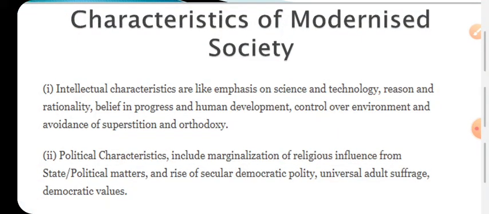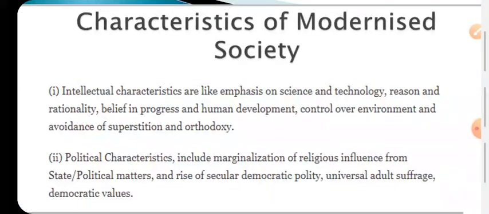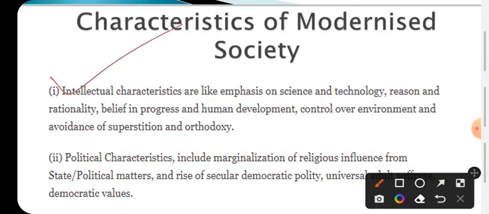Then the characteristics of a modernized society. To which society shall we call a modernized society? There are 4 points. First point is intellectual characteristics. What are those? Science and technology to be developed. First, developed science and technology will be a character of the modernized society. Second, we should have reason and rationality.